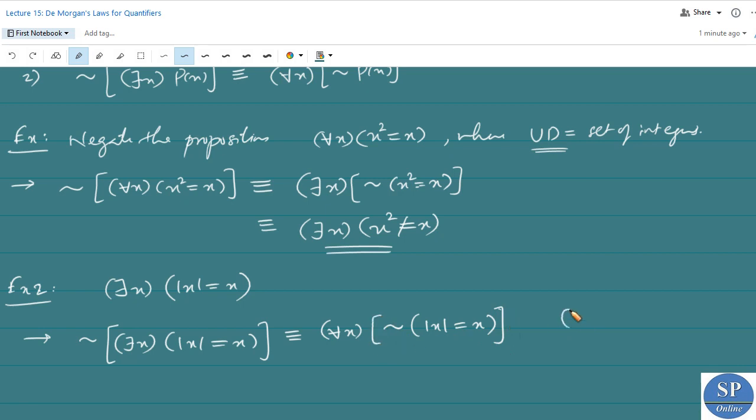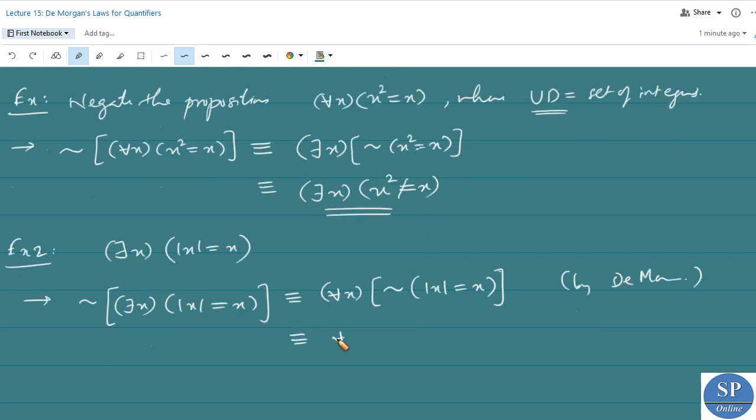Okay, this is by De Morgan's law. So this is logically equivalent to, for every x, mod x is not equal to x. So this will be the negation of the given proposition.